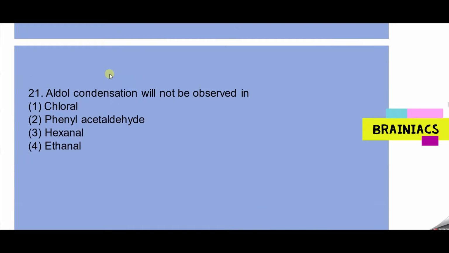Aldol condensation, famous reaction of this chapter, will not be observed in chloral, phenyl acetaldehyde, hexanol, ethanol. It's an easy question. So ethanol means CH3CHO. Hexanol means CH3, CH2, CH2, CH2, CH2, CHO. This is hexanol. All of them will have alpha hydrogen.